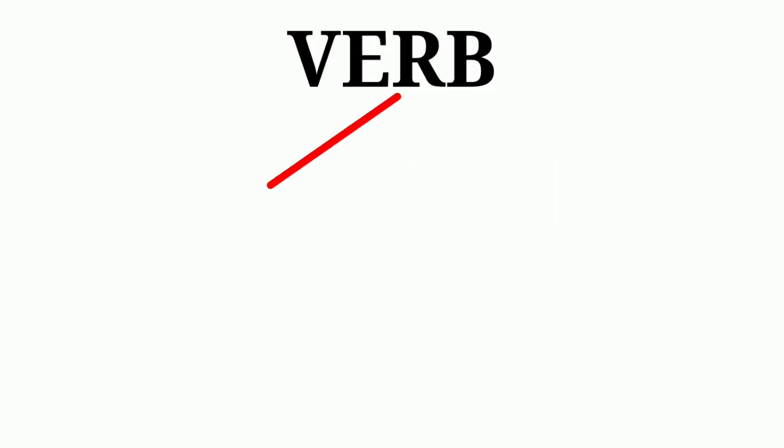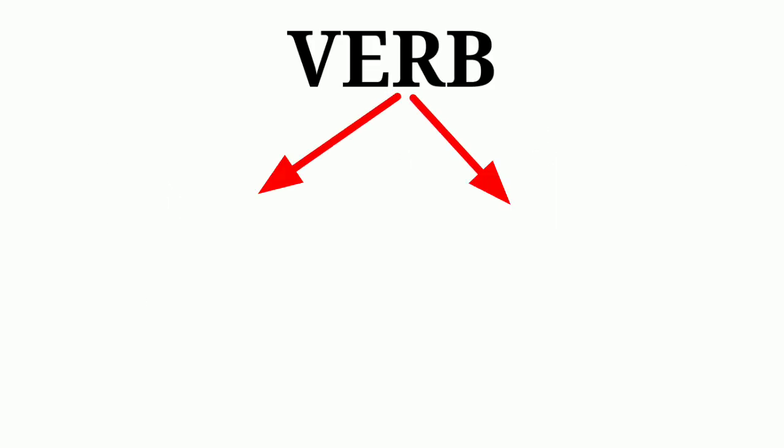Students, today we are going to study about the verb, which plays a vital role in the sentence of English language. There are two main types of verbs. Students, what are these two major types of verbs?